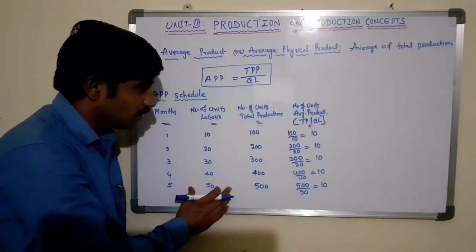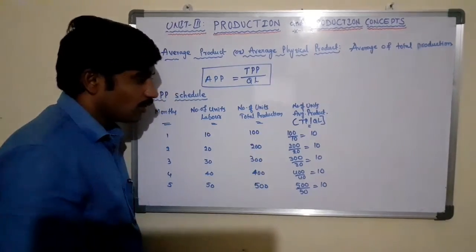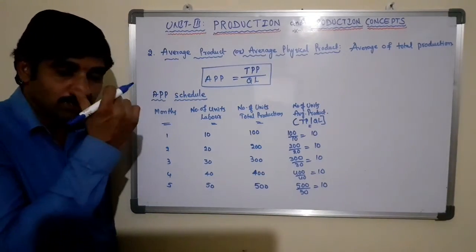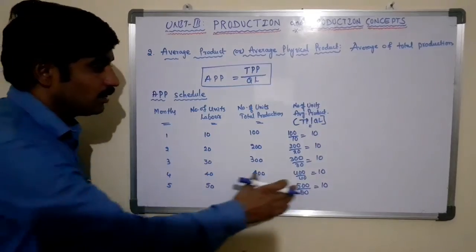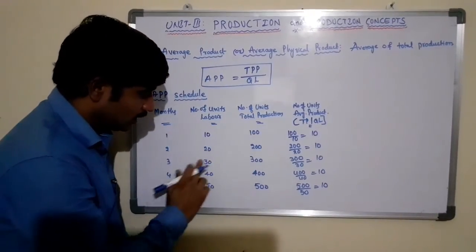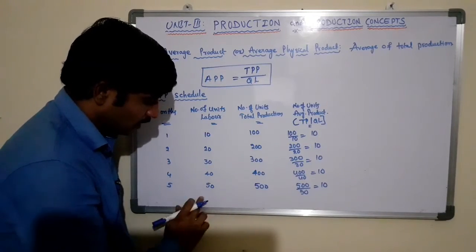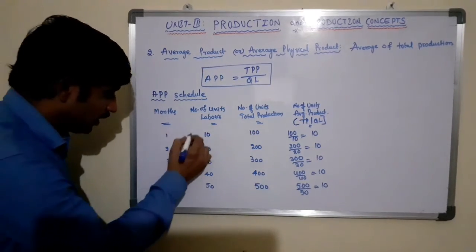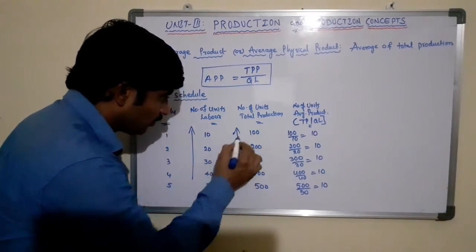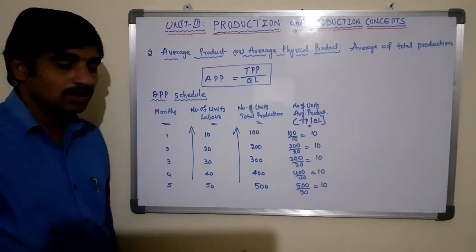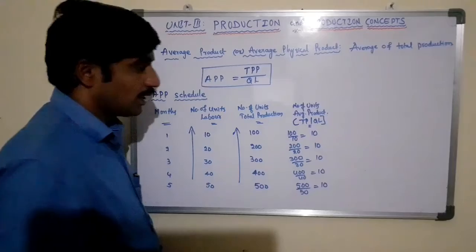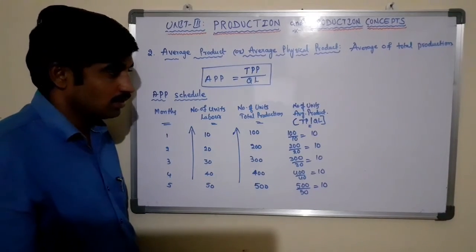So average production is always constant if the total production increases proportionately for every increase in the labor. As the labor increases, the total production increases proportionately, so the average production per unit of labor is always constant. Hence the average product is always constant.